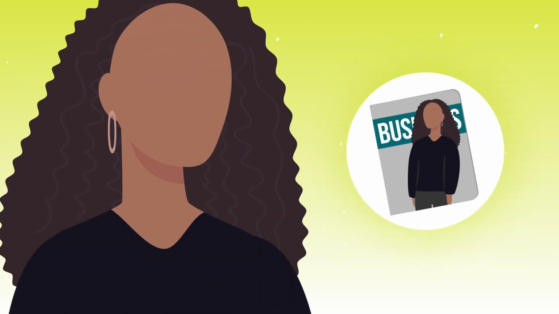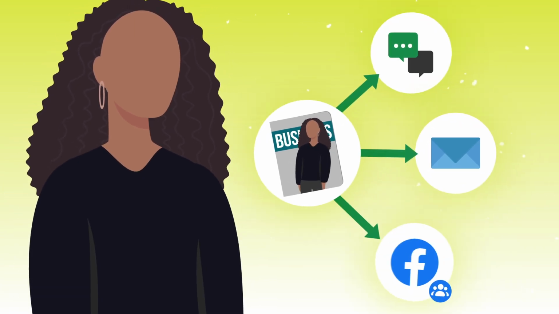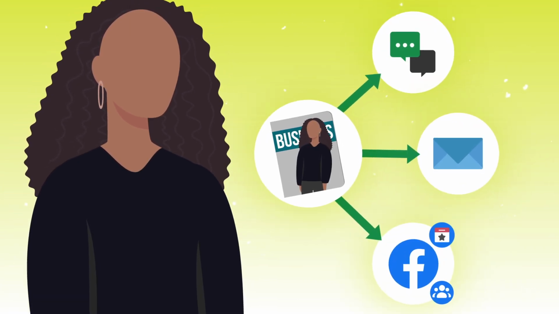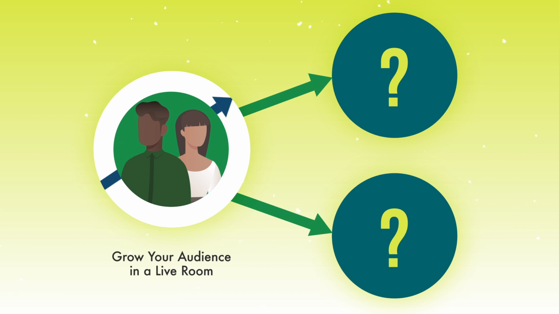The thing that has worked well for me is creating some type of marketing material and then sharing it with my email list, with my text list, with my Facebook group. I'll even create a Facebook event. The reason I do this is so that people know when I'll be on Clubhouse, because everyone's not on Clubhouse 24 hours a day.